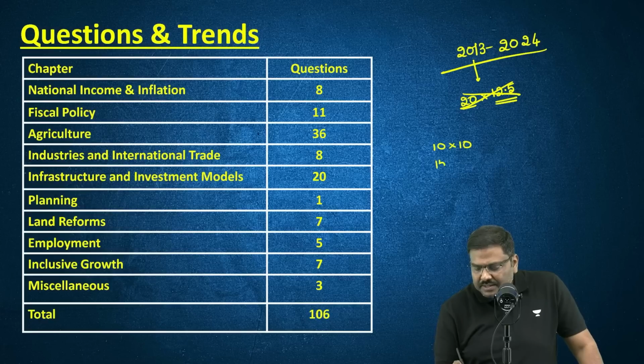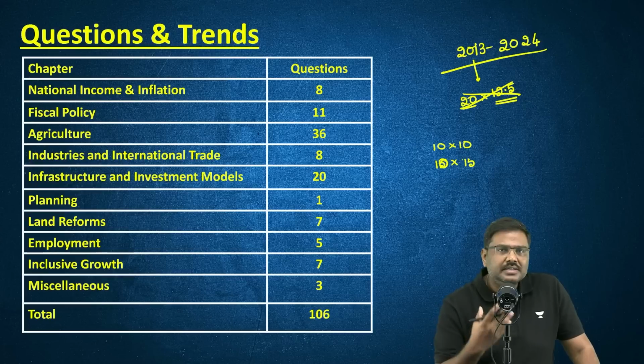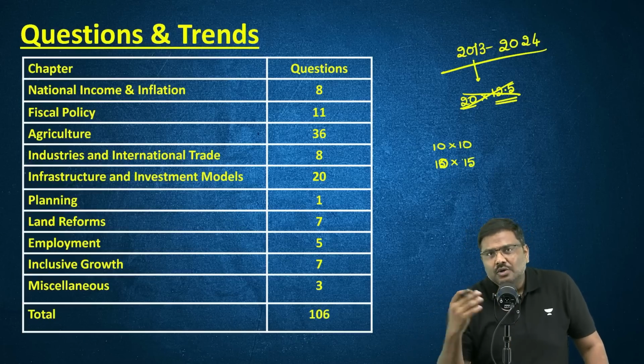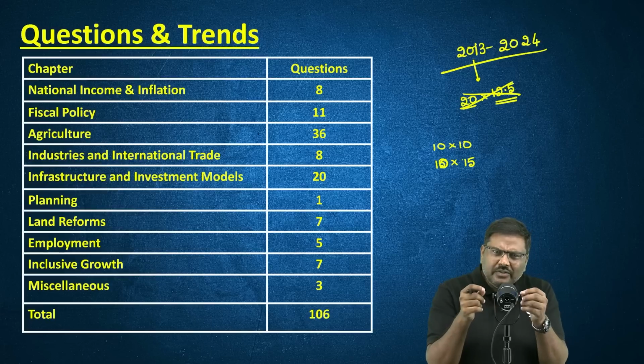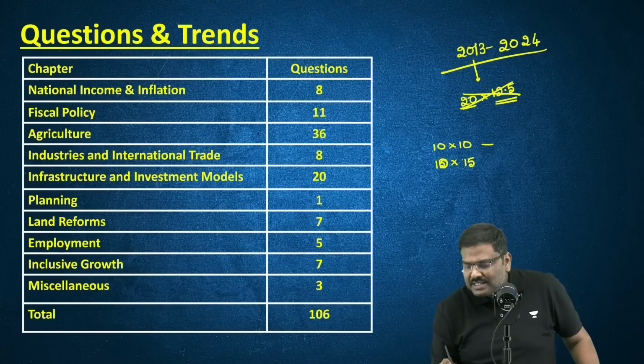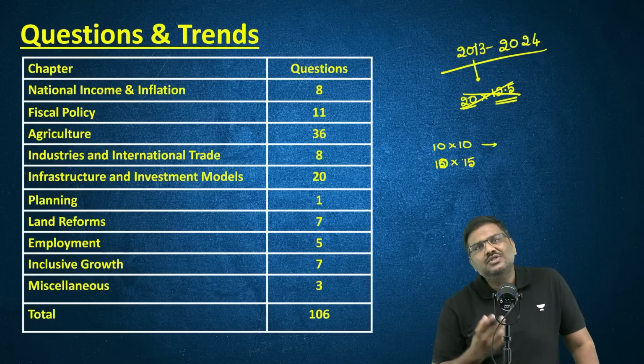Sorry, the next 10 questions will carry 15 marks each. So that is the pattern which is being followed by the UPSC now. And according to that, the weightage has been changed. And not just that, the maximum number of words also has been changed.